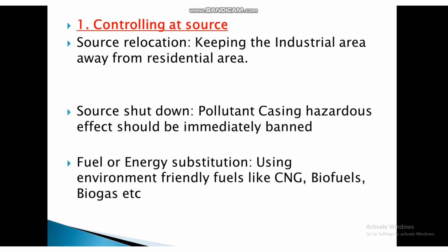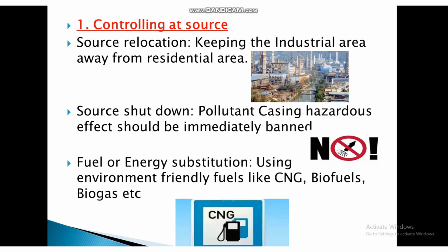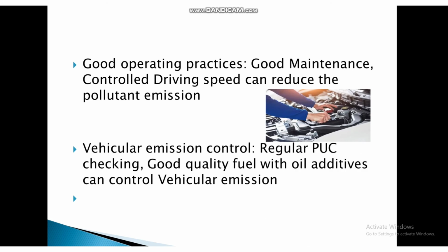Now, the first step, controlling at source. First is source relocation, keeping the industrial area away from residential areas. Then source shutdown, that is, pollutants causing hazardous effects should be immediately banned. Third is fuel or energy substitution, using environment friendly fuel like CNG, biofuel, biogas, etc. Then the next way is good operating practices.